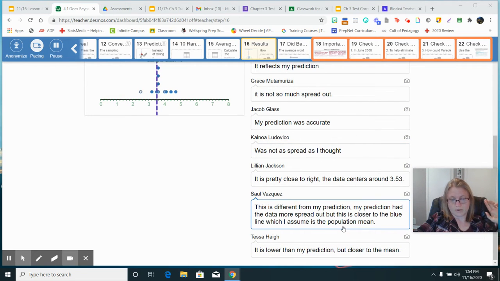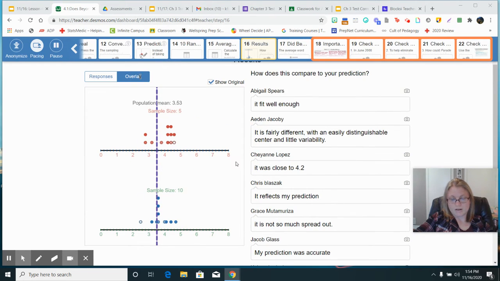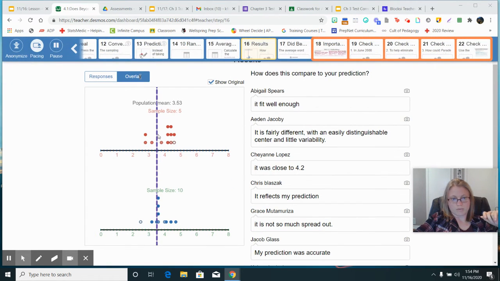In Saul's case, what we want to notice though is he's noticing the prediction had data that was more spread out. But this is closer to the blue line. So what we want to start zoning in on is being close to the blue line, which is the true mean or average length of all of the words in the song. Basically we want to check, when we sampled things, did we make it? In this case, I am getting more of my samples to line up with where they should be, or reflect the true average word length, which is 3.53, whereas the sample of 5 doesn't do that as much.